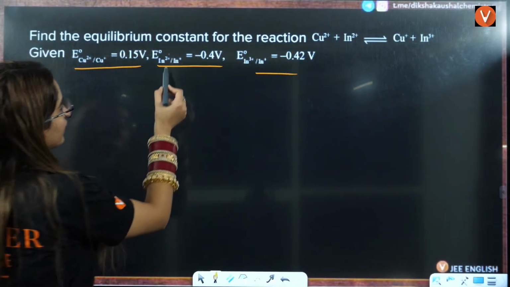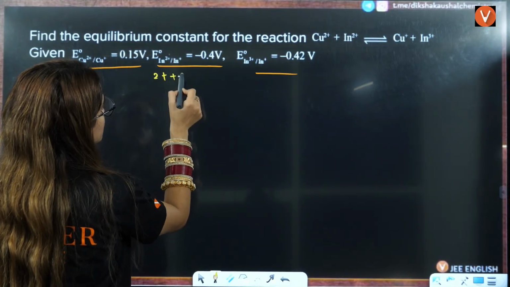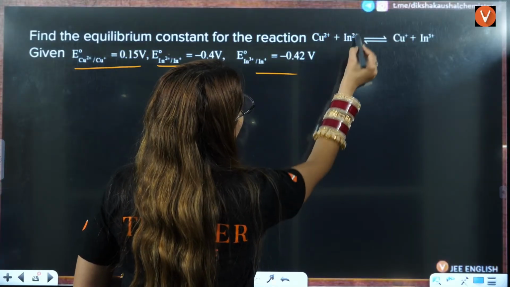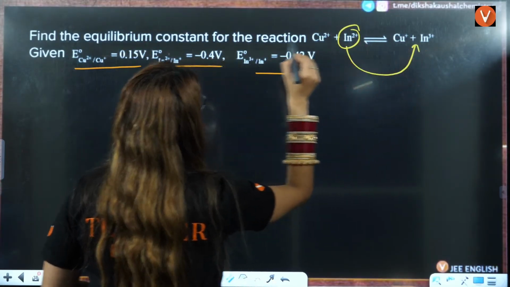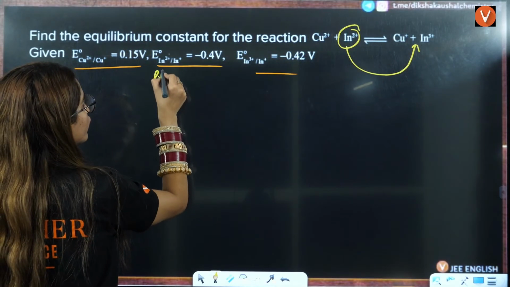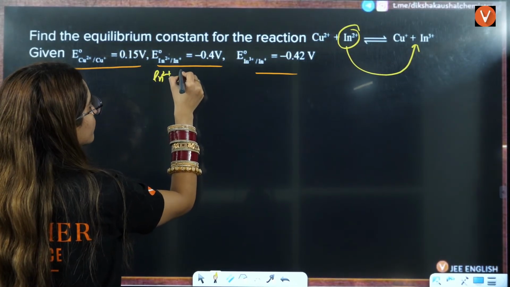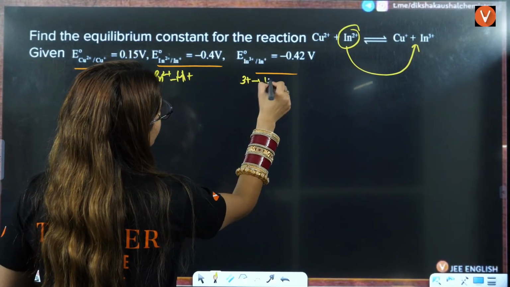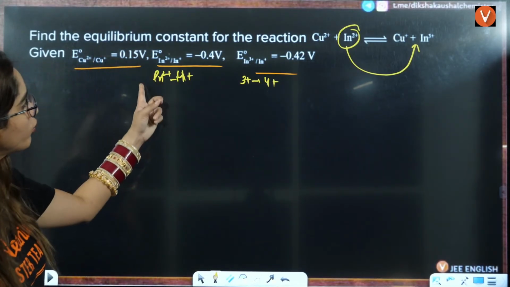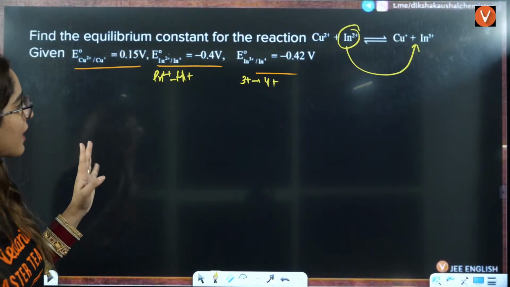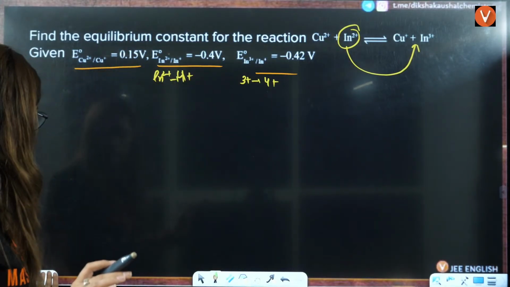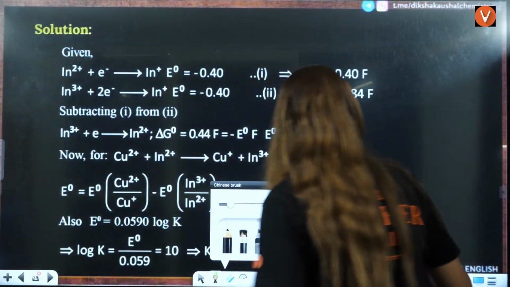Here it is 2 positive to 4 positive, right? Here, I will just write it here. This is 2 positive to 3 positive that we need. Here this is 2 positive to 4 positive, and here it is 3 positive to 4 positive. We need 2 positive to 3 positive, right? So that's why we have to apply the conservation of energy here, that is, delta G is additive in nature, right?